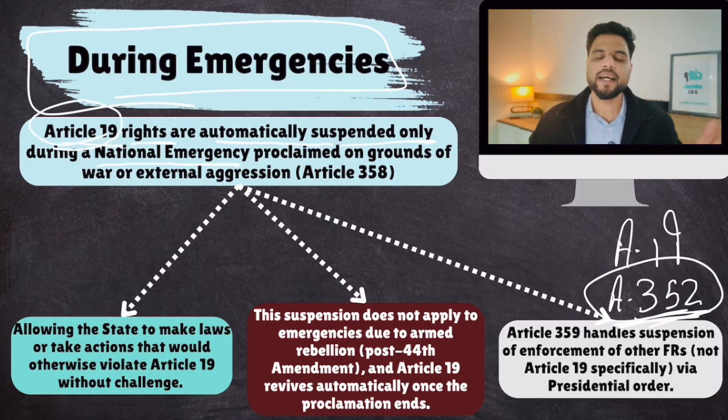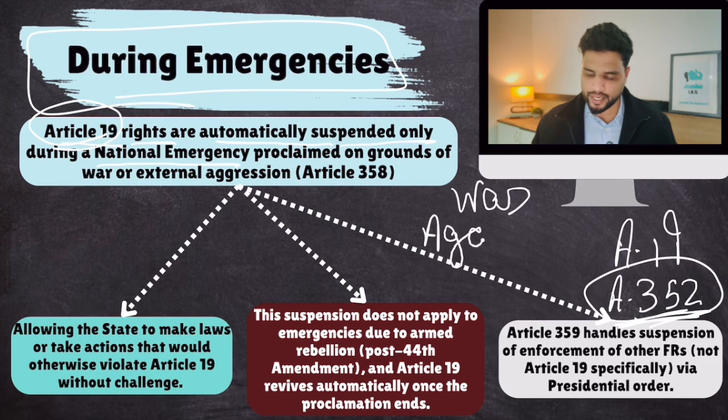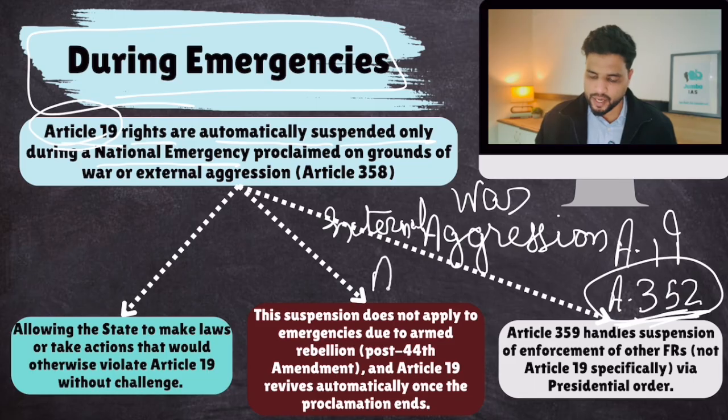So the state can take away your freedoms if national emergency is there. But remember, national emergency can exist on 3 grounds. The state can basically proclaim national emergency on 3 grounds. If there is a war, if there is any external aggression, remember external, coming from a foreign country, or there is armed rebellion within India.